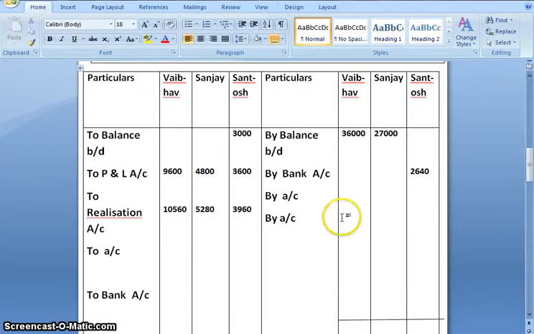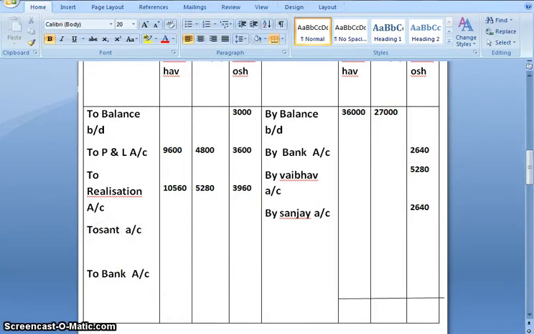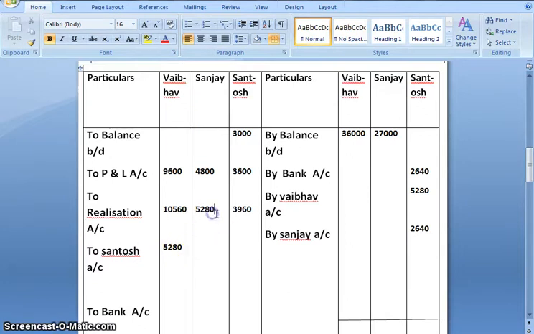We'll give their effects. So Vaibhav, in their balance profit sharing ratio we have calculated, by Sanjay, and here we'll get Santosh. 5,280 of Vaibhav, and 2,640 of Sanjay.